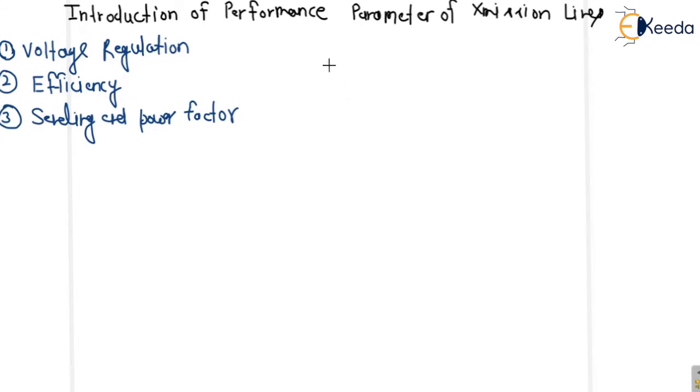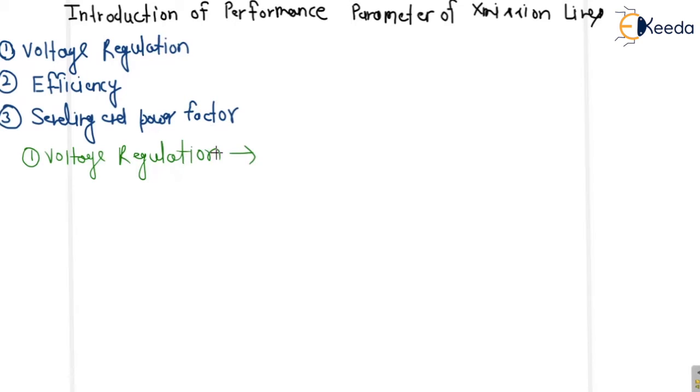So in the same way, if you're talking about the performance parameter of transmission line, the first point is voltage regulation. I'm writing here voltage regulation. If we are talking about the voltage regulation, voltage regulation is what?